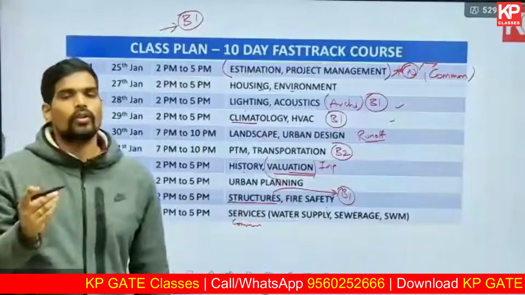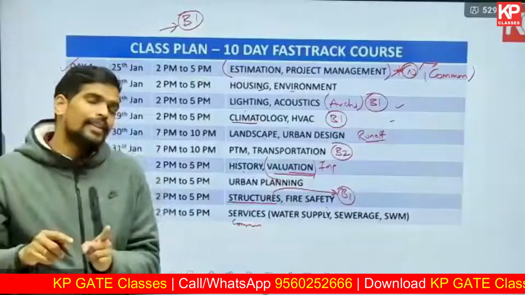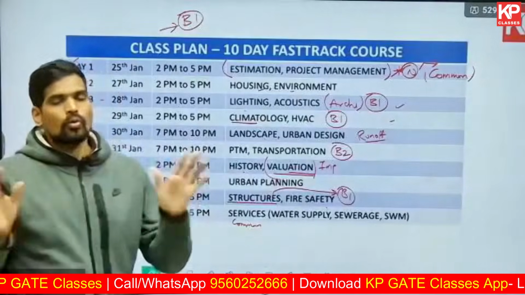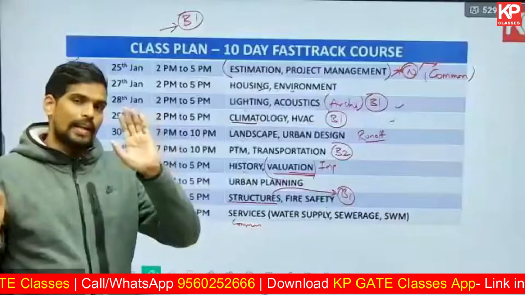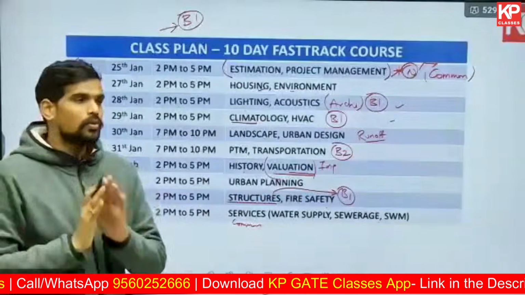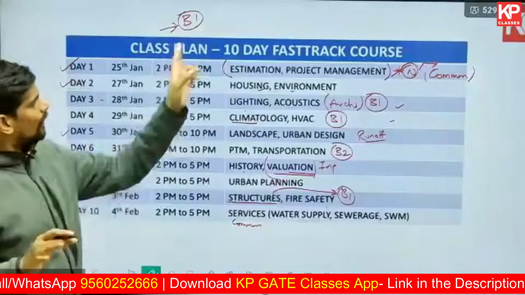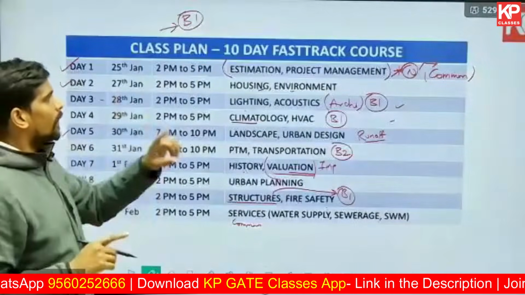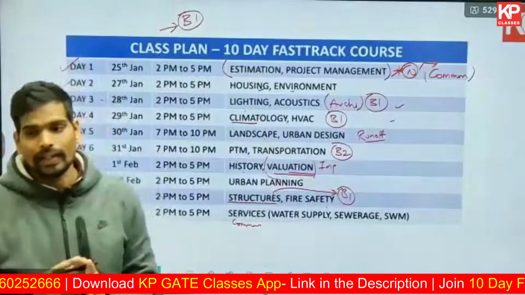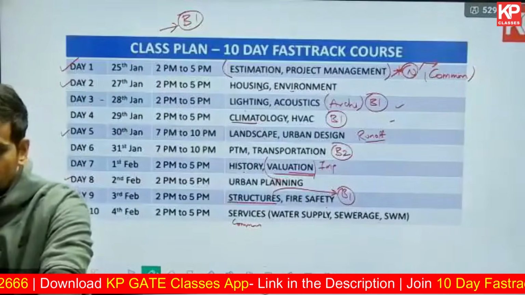By selecting B2, you cannot take admission there. Other than that, you can select B1 or B2 and get into any other college. There is no rule in M.Plan of Kharagpur and M.Plan of IIT Roorkee or any other NIT or SPA. You can select B1 and do M.Plan, but you cannot select B2 and do MArch at IIT Kharagpur. That's the only exception at this point of time, at least.